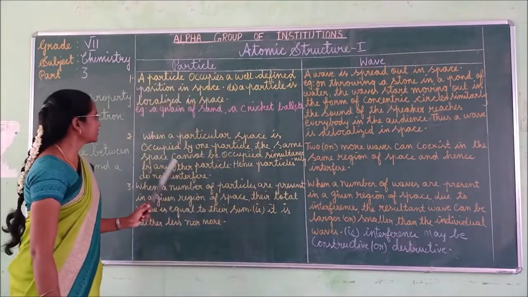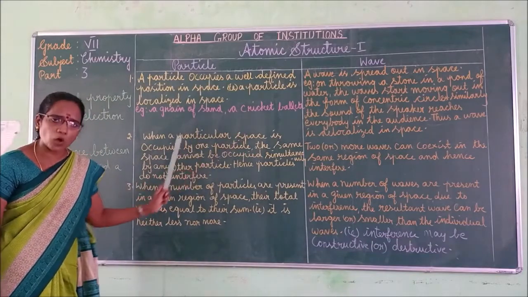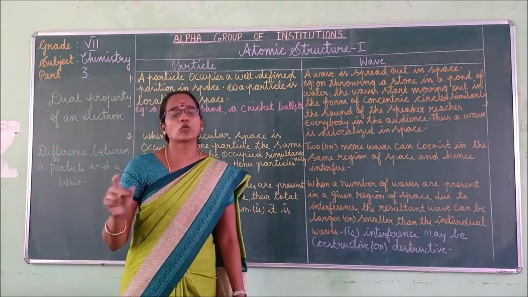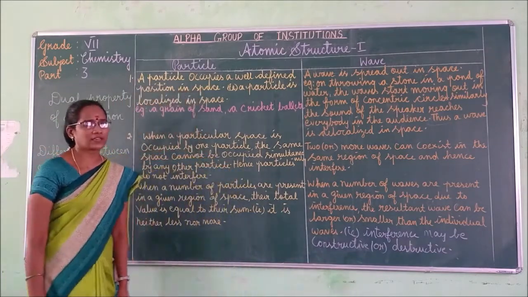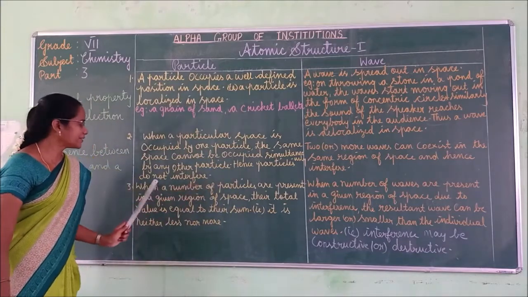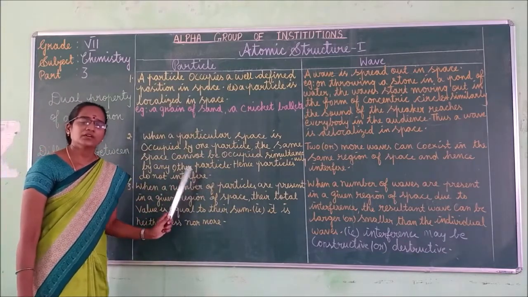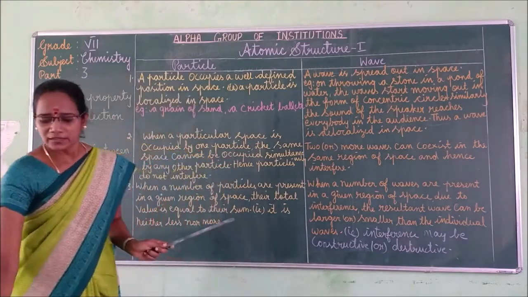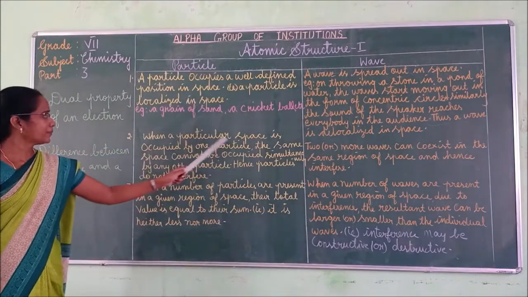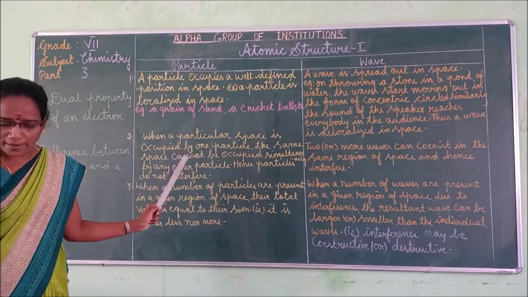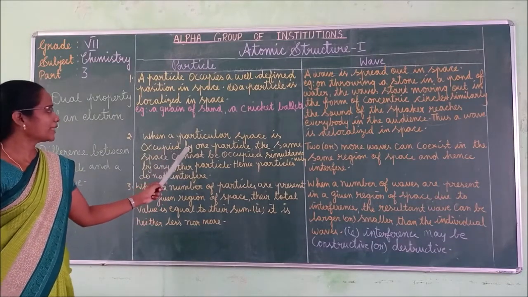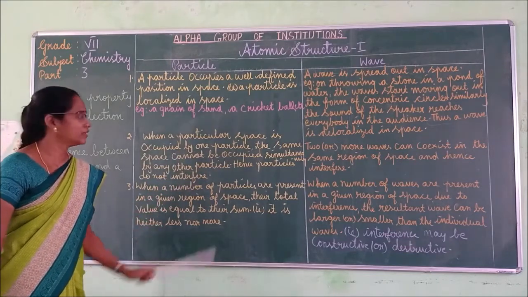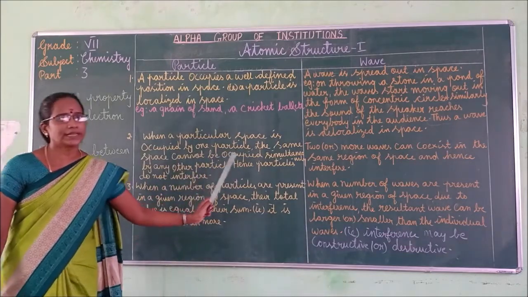Okay. Second point is, when a particular space is occupied by one particle, the same space cannot be occupied by any other particle. It means the particles do not interfere. Interfere means take part. Okay. What is the answer? Yes. When a particular space is occupied by one particle, the same space cannot be occupied simultaneously by another particle. Hence, particles do not interfere.